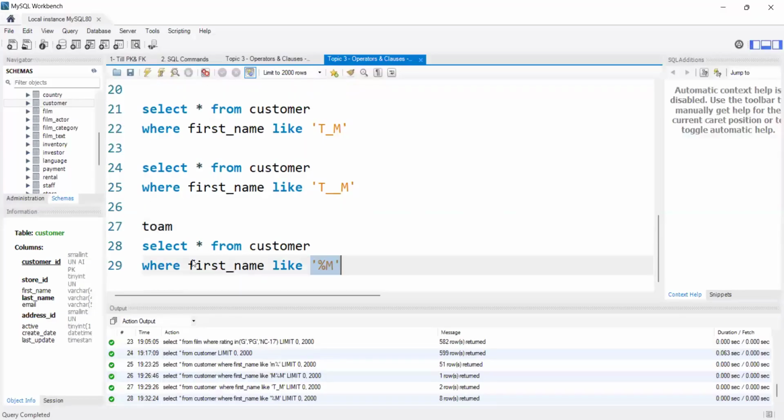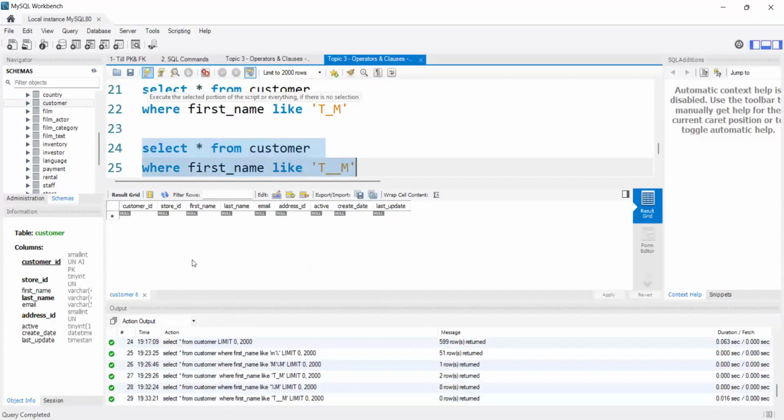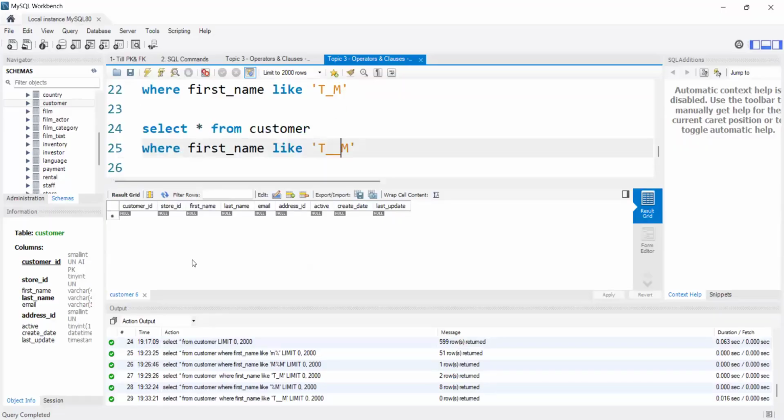If we use percent, we can have any number of characters, but if we use underscores, each underscore takes one character. Let's see, I'm not sure whether we have such data or not. We don't have any such data, so I didn't get any output here. I just randomly wrote this. If we have such data, it will display, right?